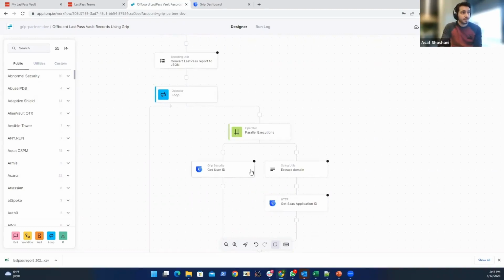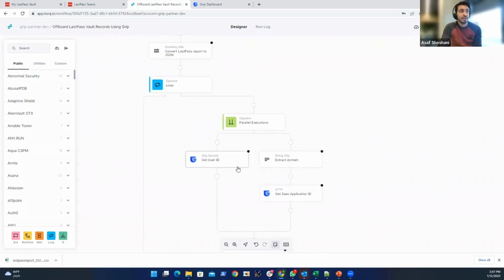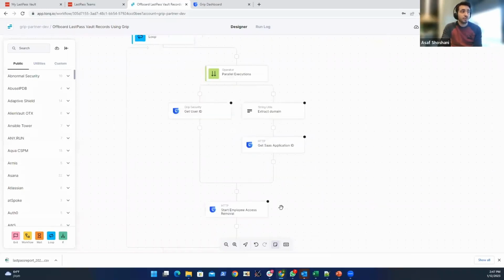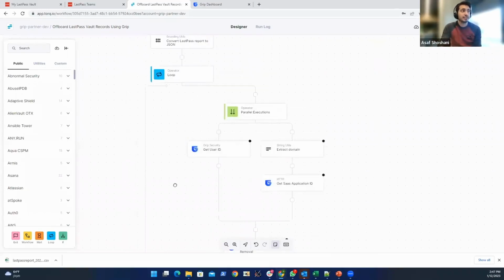We extract the user ID inside Grip by the email. By the domain, we extract the name of the SaaS application that the user has signed up for and kept the secret in the LastPass vault. And for each record, we are triggering an employee access removal workflow inside Grip automatically.